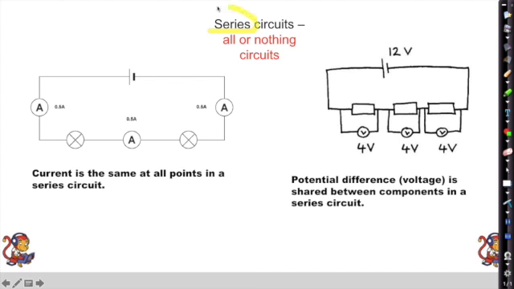Voltage in a series circuit, a series circuit being an all or nothing circuit where either everything works or everything doesn't work. You can't have one component still working and another one broken. So voltage gets shared between these components. If there are 3 equal resistors here, we'll have a voltage of 4 volts each because 12 divided by 3 equals 4. So that voltage is shared between the components.